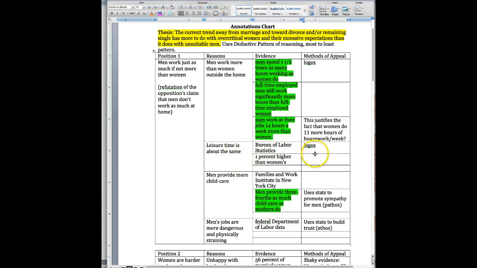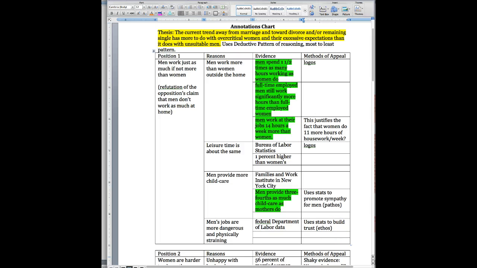They talk about the leisure time statistic. That's also an appeal to logic, men providing more childcare. They're using these statistics to show some sympathy for men, which is pathos, and as the writer builds on these statistics and just showers us with all of this information, they're using these statistics to build trust and establish themselves as credible authors, and that's ethos.